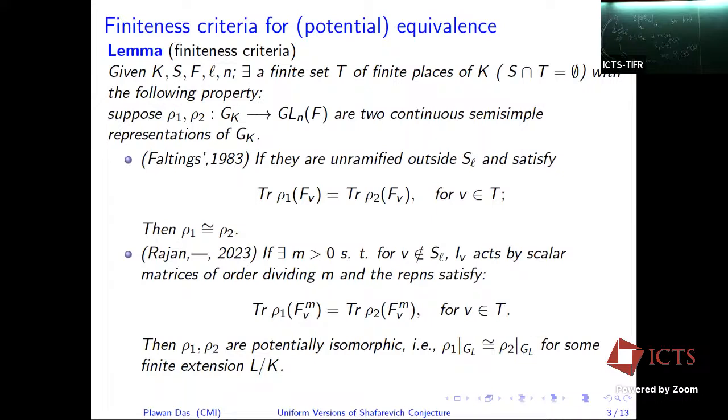So here also, using the results of Rajan and Patankar, we can have a statement like this. There is an upper density one set T where, if traces of Frobenius are equal, then M power traces are equal, then the representations are equivalent. And we modified that result of Rajan and Patankar, which says that there exists a dense set T. We make this dense set into a finite set using Faltings' theorem.